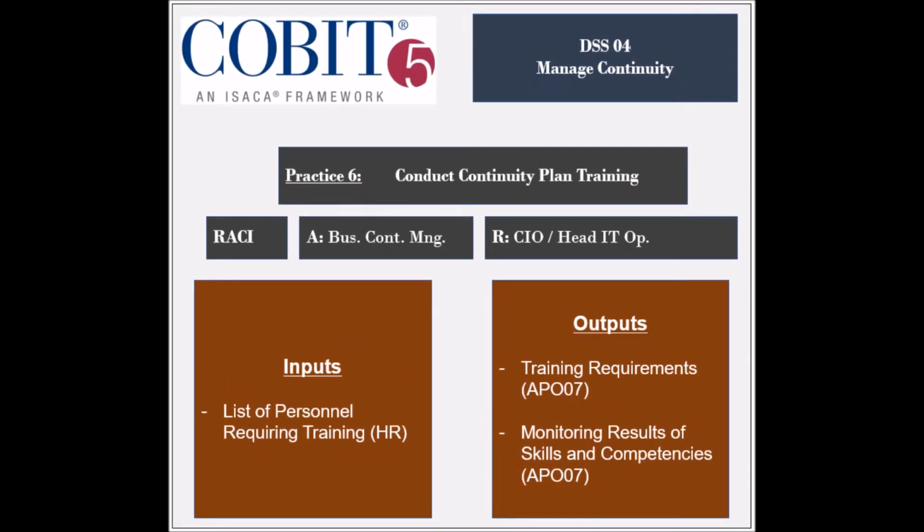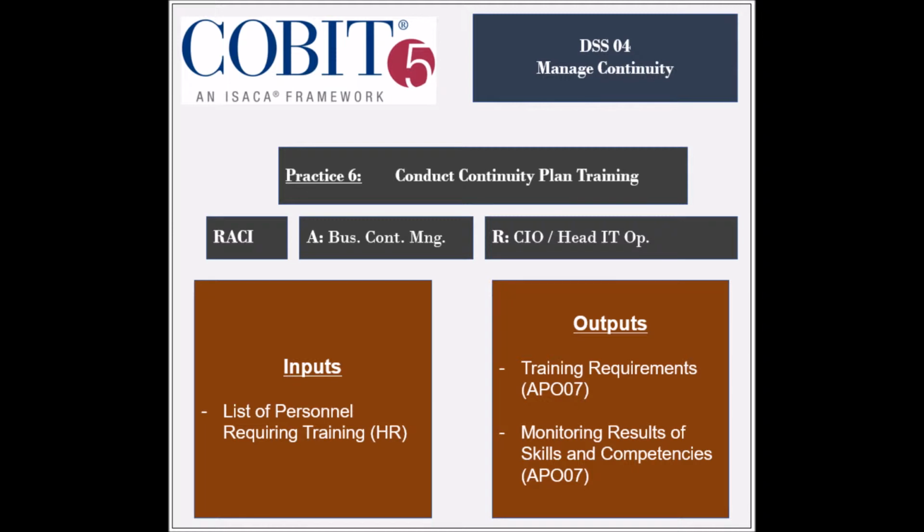The sixth practice is to conduct continuity plan training. The entities responsible for this practice include the business process owners, the Chief Information Officer, and several IT heads. The entity that is held accountable is the Business Continuity Manager. The practice receives 1 input, which is the list of personnel requiring training, from the HR department. It generates 2 outputs, which are the training requirements, and the monitoring results of skills, both to be used by